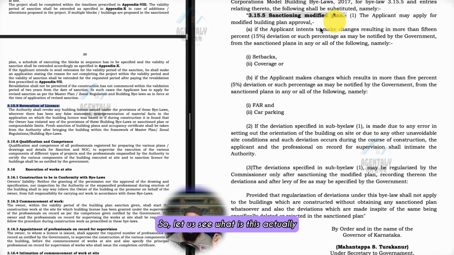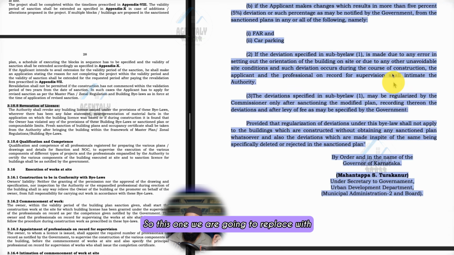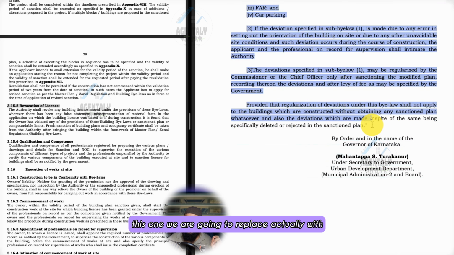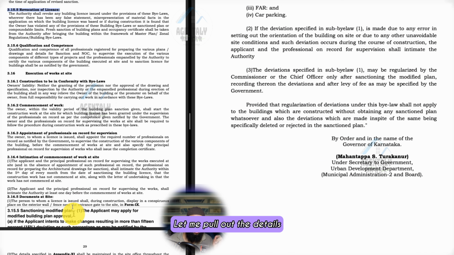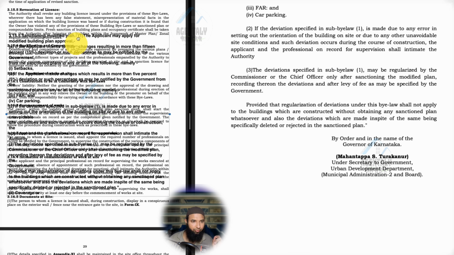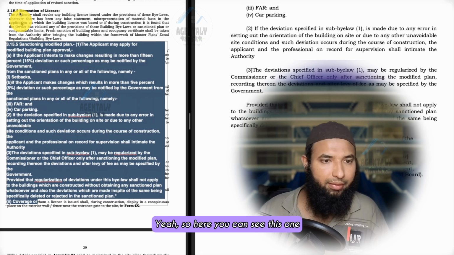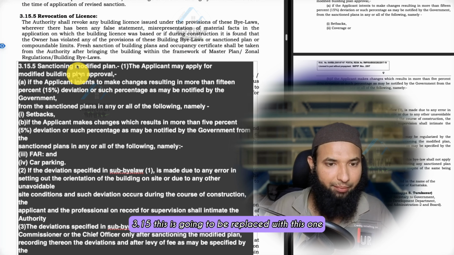So let us see what this actually is, and let us replace this one. Actually this whole text we have to replace. So this one we are going to replace with what? Substituted. Yeah, this one. Here we are going to get it replaced. This one we are going to replace with, let me pull out the details here. Here you can see 3.15. This is going to be replaced with this one.